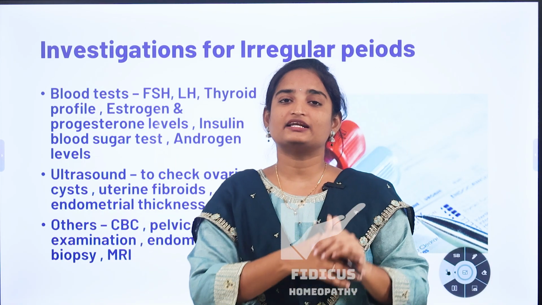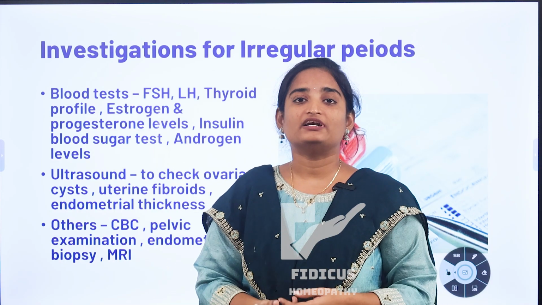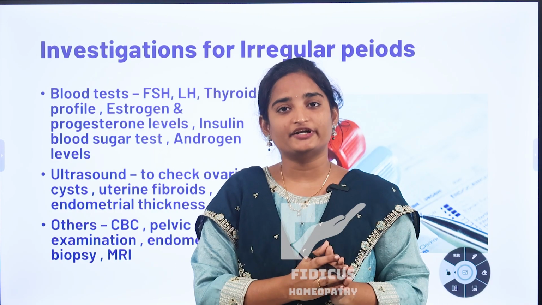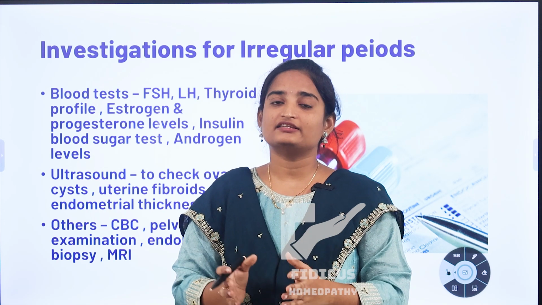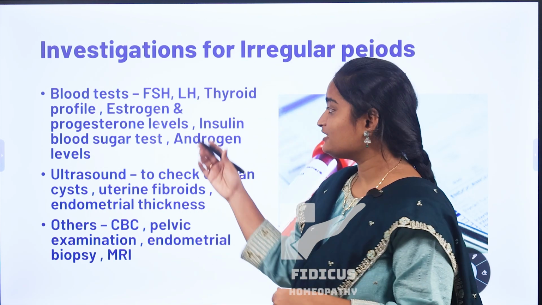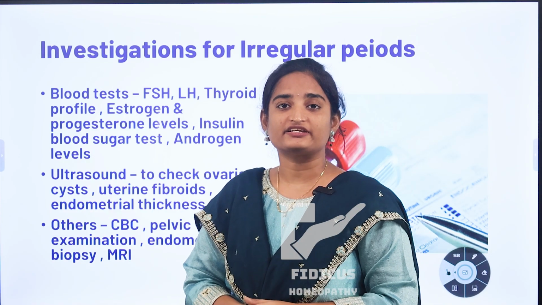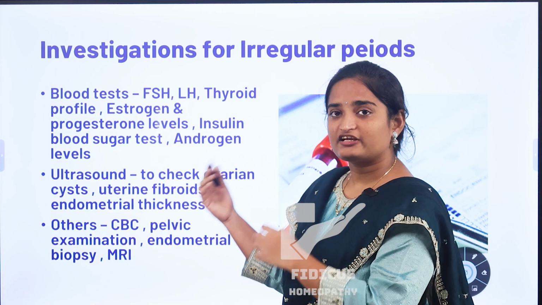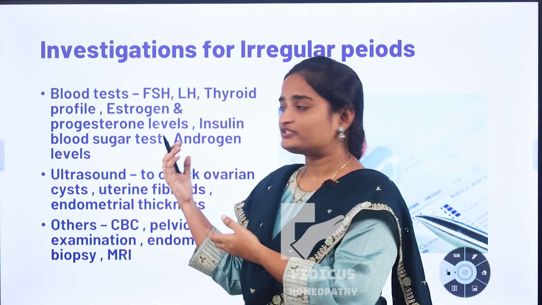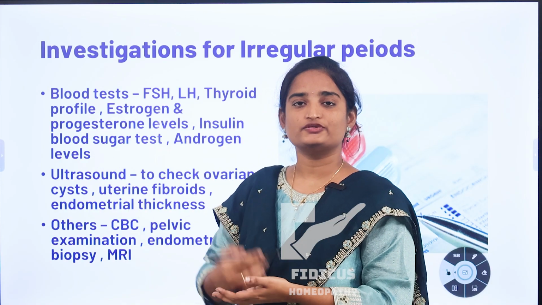If there are high prolactin levels, it can lead to irregular periods or absent periods. Check the thyroid profile, which includes TSH, thyroid stimulating hormone, T3, T4 levels. All these thyroid disturbances can create irregular cycles. And also check for androgen levels. If there is excessive hair growth in the facial region, hair thinning, acne, or all these symptoms are present, check for androgen levels. In this androgen test, if there is a high rise of androgen levels like testosterone, it can lead to irregular periods.